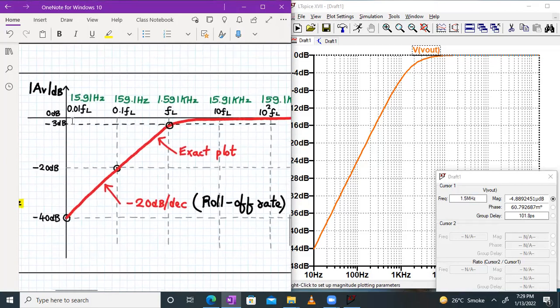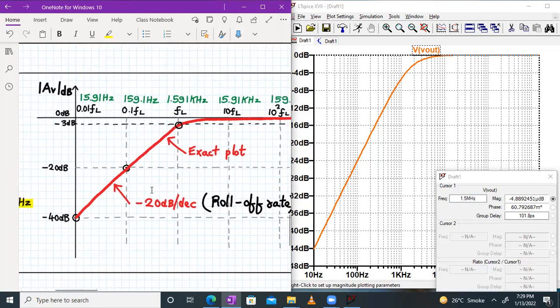Why it is 0 dB, why we take 3 dB down, and why this rate is 20 dB per decade. Because if I change my frequency from 15.9 to 159, my gain is changing by 20 dB. So therefore it is minus 20 dB per decade.